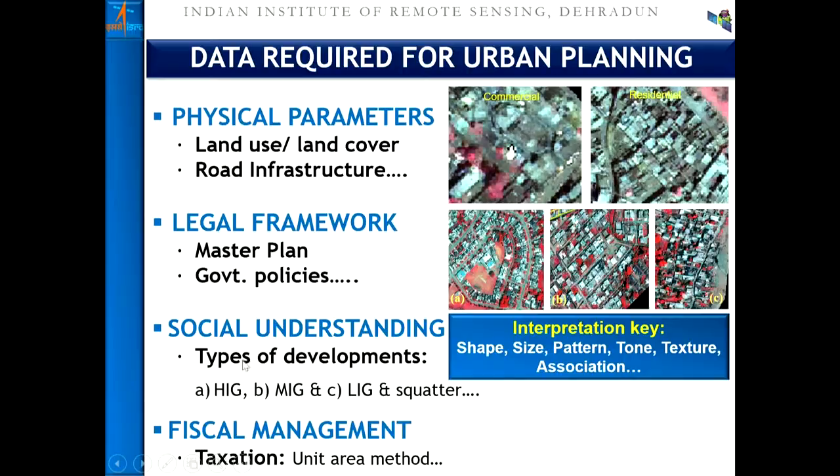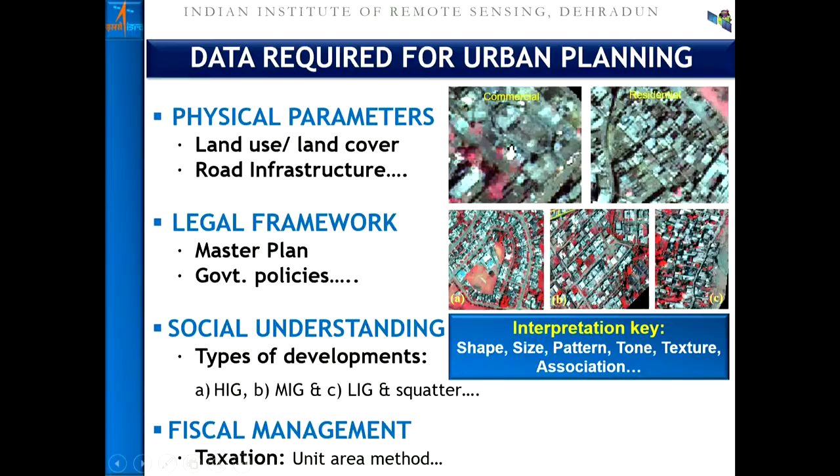Now, satellite data also helps us derive various parameters, not all, but to some extent, about the social understanding. For example, if you look at the data here, it is also telling us the proximity to the settlements, proximity to the river or water bodies, or their pattern or their texture.